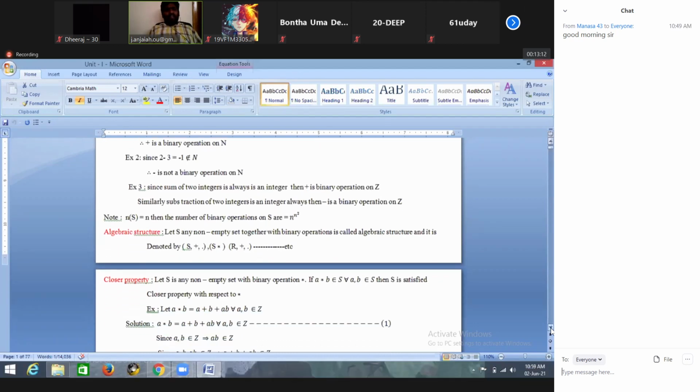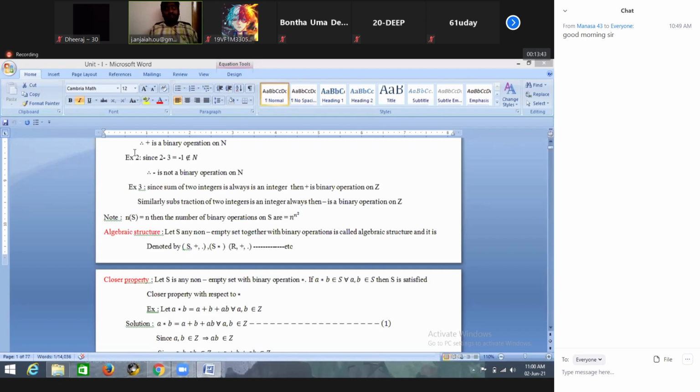It should be a binary operation, right? Why? Because the definition of binary operation is that a star b belongs to S for all a, b belonging to S. Here a star b is equal to a plus b plus 2, where a, b belong to Z. We know that the sum of two integers is again an integer, and 2 is also an integer.